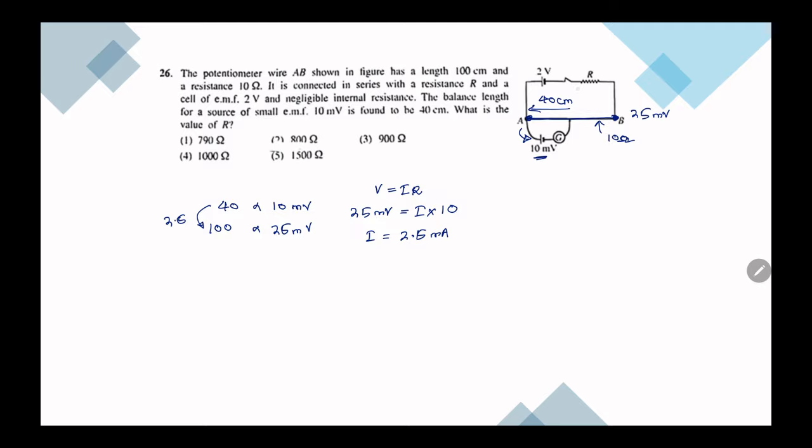Now let's try to find what is the voltage across this. So if you take this loop, here we have 25 millivolt, here we have 2000 millivolt. Then how much is across this? 2000 minus 25, so that is 1975 millivolts.